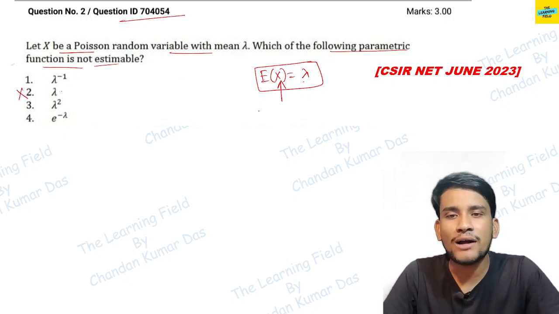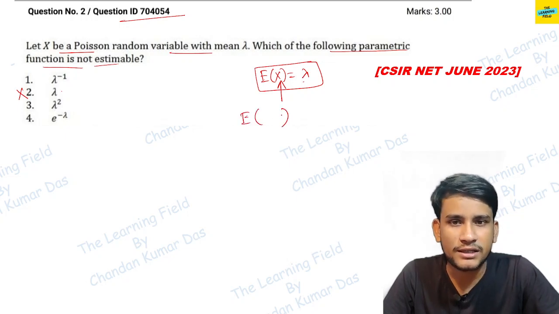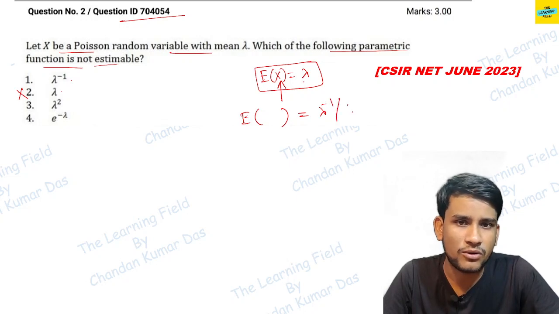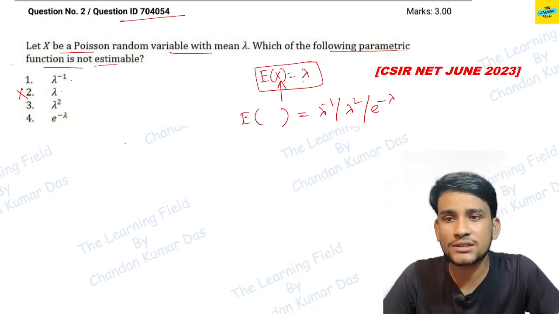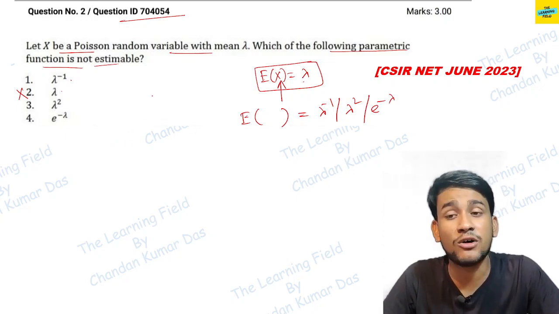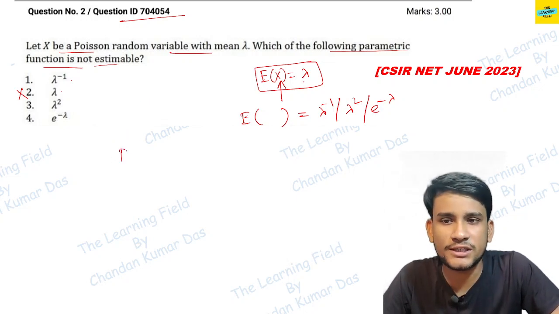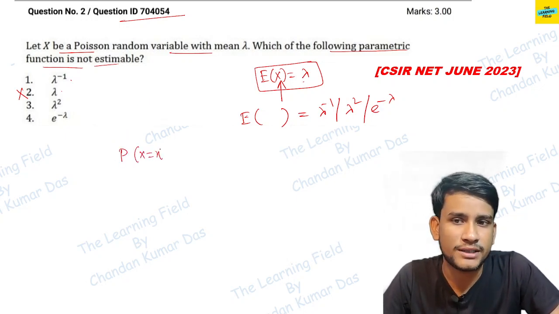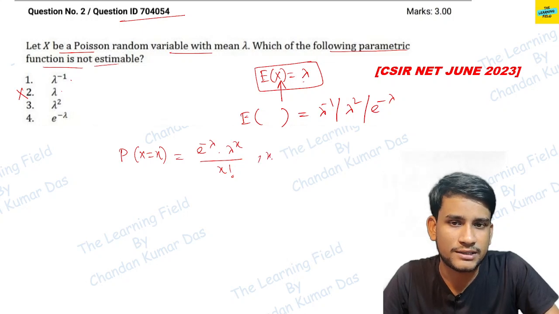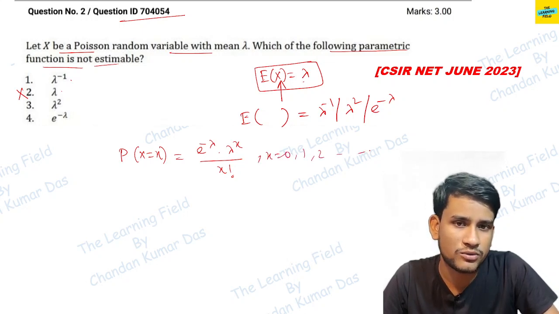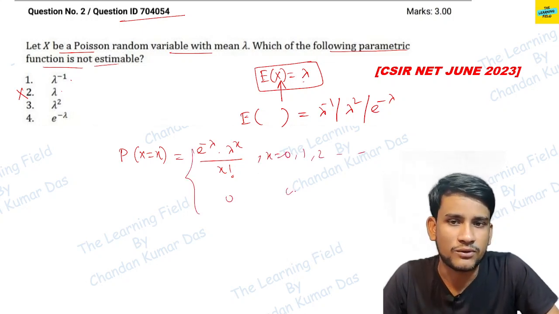See, so we have to find such a function here that we can get from the remaining options, that is lambda inverse or lambda square or expectation of minus lambda, okay. Now what is the density function, or what is the probability mass function of the Poisson distribution? So for the Poisson distribution, probability of X equal to x, we know that this is equal to e to the power minus lambda, lambda to the power x by x factorial, for x equal to 0, 1, 2 and so on, and this is 0 otherwise, okay.